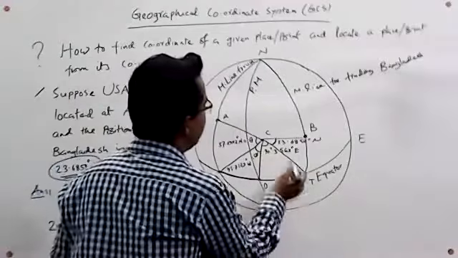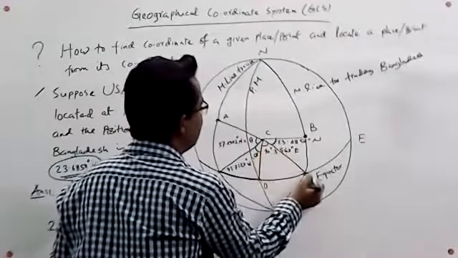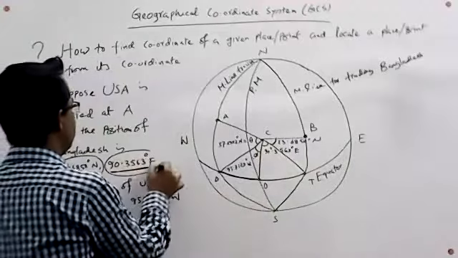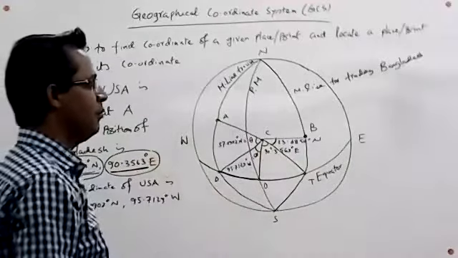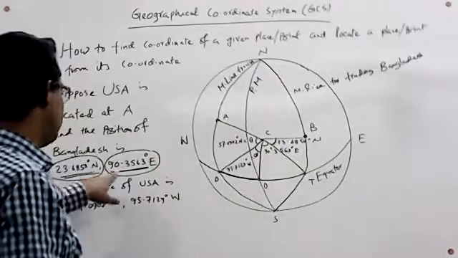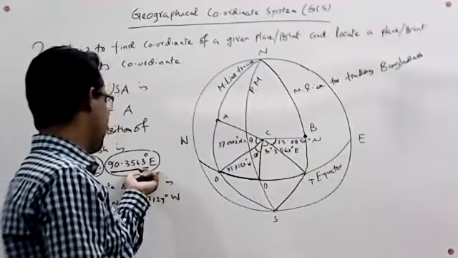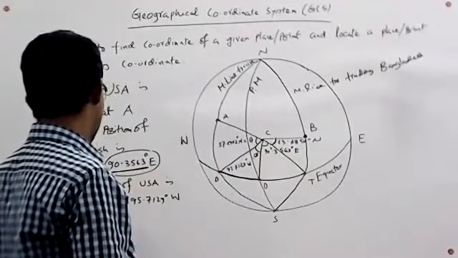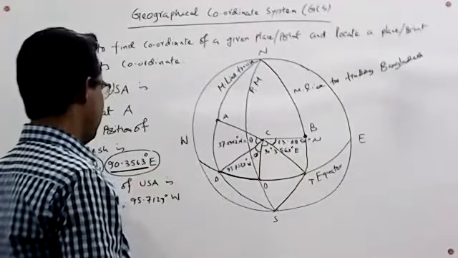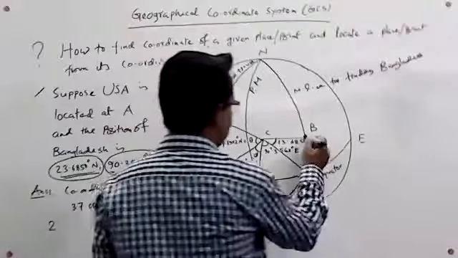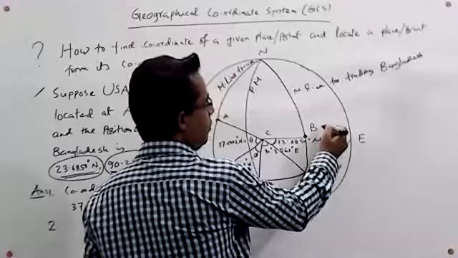And also, if we join C, O, and T, then we get the longitude of this point. So, in the first process, by knowing the latitude and longitude, at first we set the longitude of Bangladesh, and then we find out the latitude of Bangladesh. We have got a point on our surface, which indicates the position of Bangladesh.